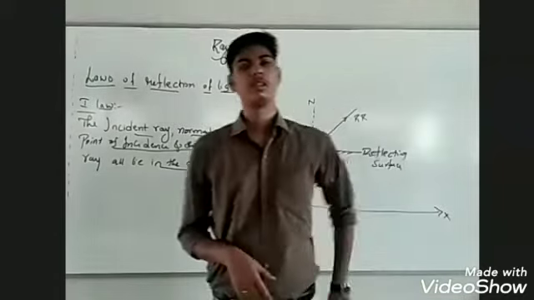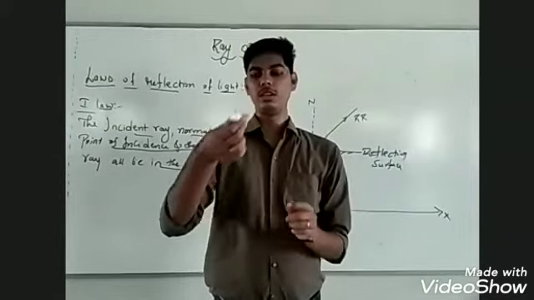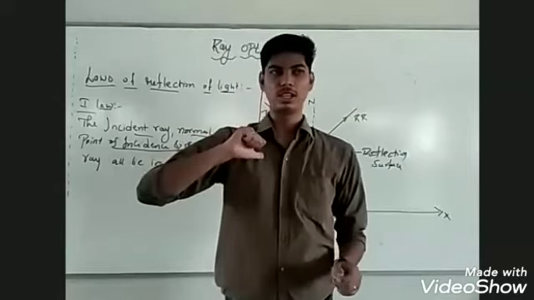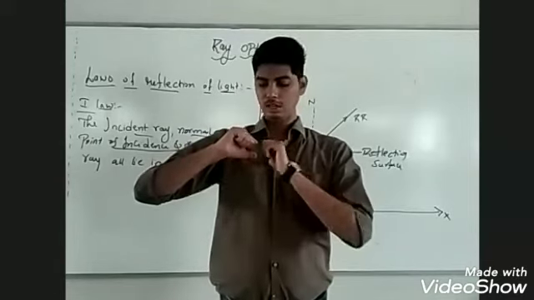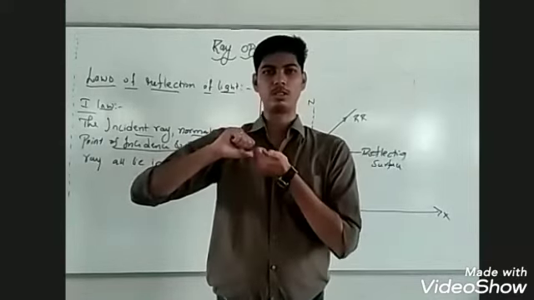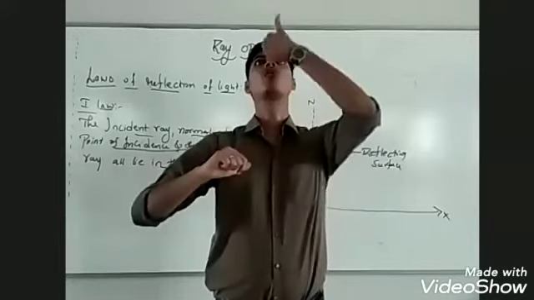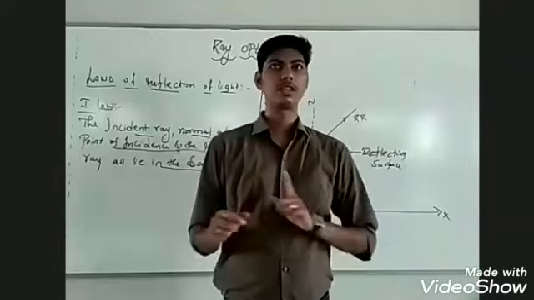Problem nodri. This is the incident ray. Okay, this incident ray is incident on me. At the point of incidence we will draw a normal. The normal comes like this. How should the reflected ray come? The reflected ray should go up.